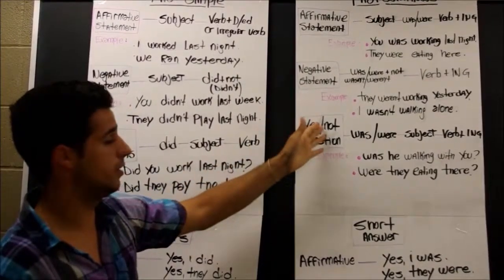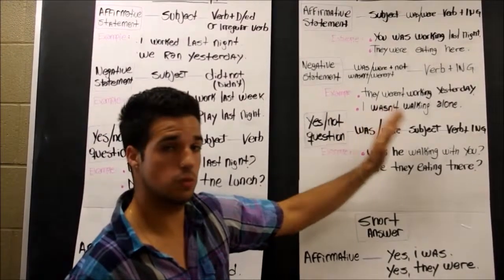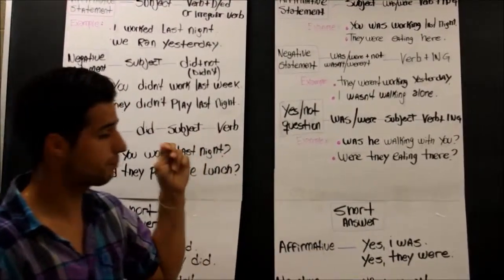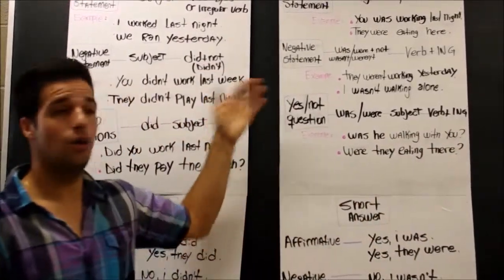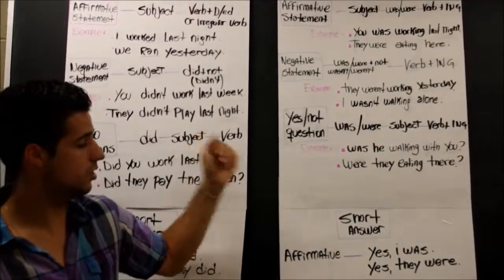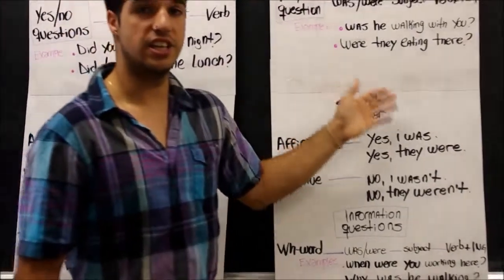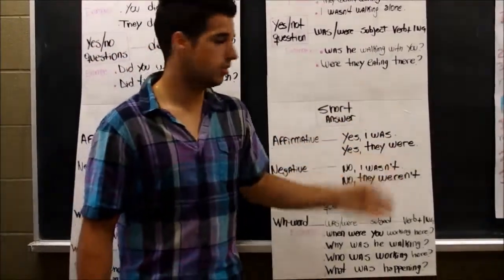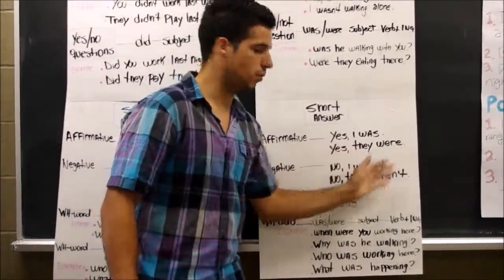Now I'm going to talk about the yes or no questions. It is was or were, the subject, and the verb plus ing. For example, was he walking with you, or were they eating there? Short answers. We have two, affirmative and negative. The affirmative is yes, I was, yes, they were, and the negative is no, I wasn't, or no, I was not. Another example is no, they weren't.